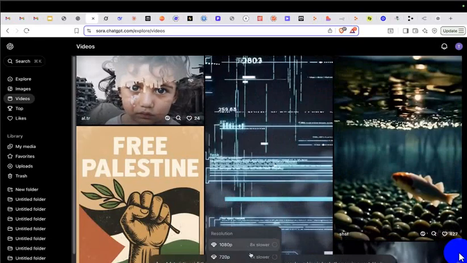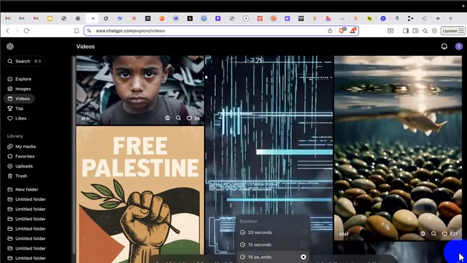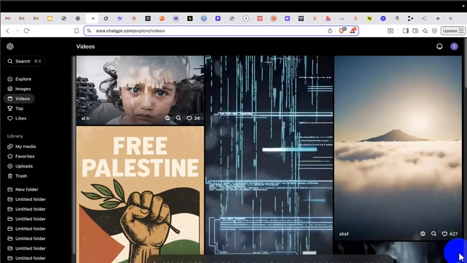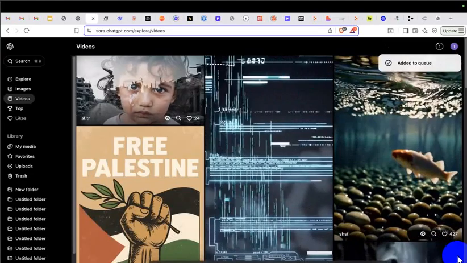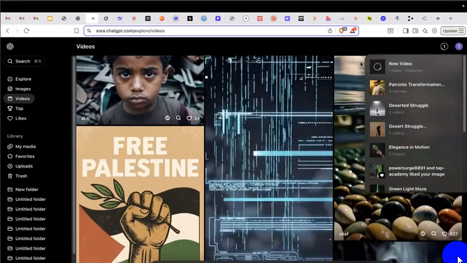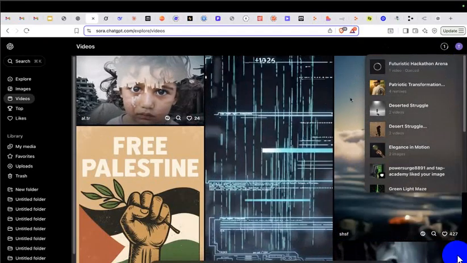I can select the resolution, but let me select 720, which is good. 10 seconds is fine. I can have a max of 20, and it will take some time to generate, but yeah, let me give this as an instruction, right? So now it will be added to the queue. It will take some time to get it done, and finally I'll come back once it is ready, right? So it is in a queued state.